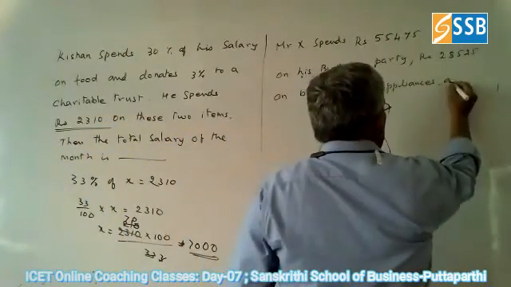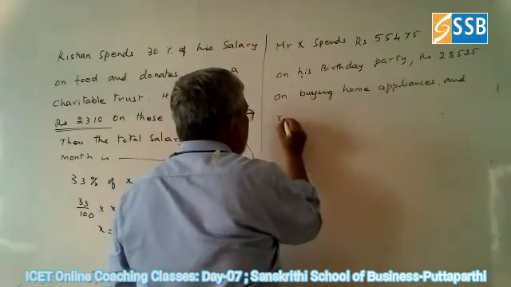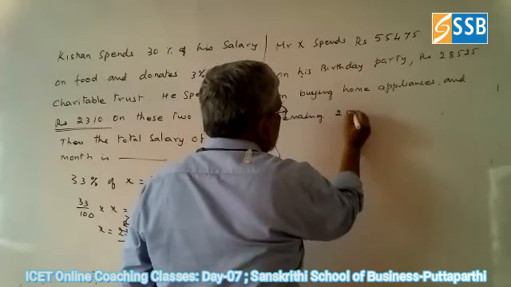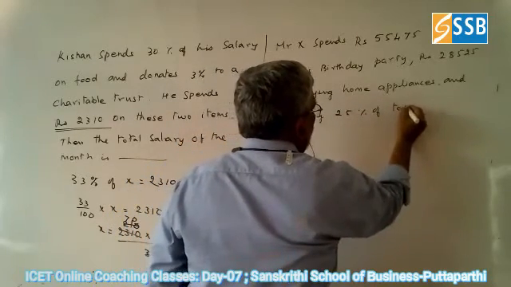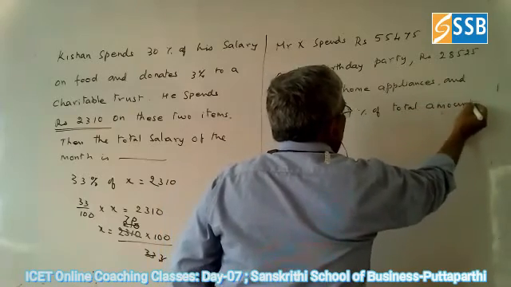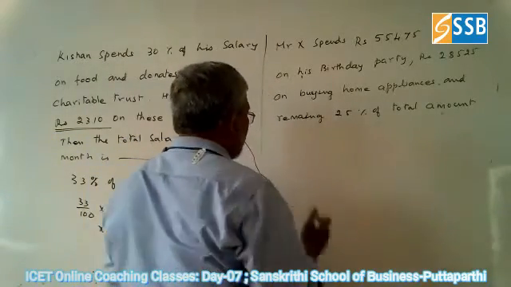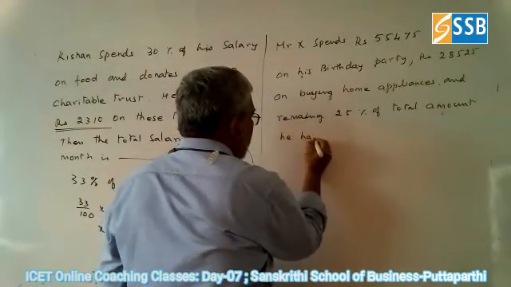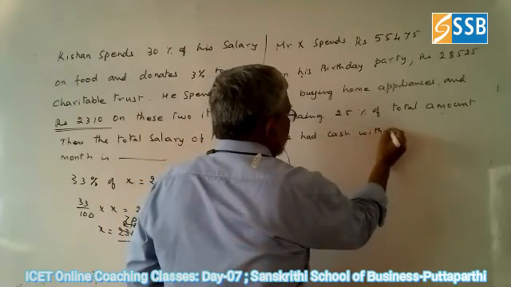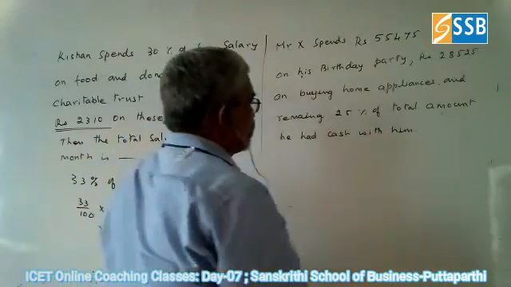And the remaining 25% of the total amount he had as cash with him. What was the total amount?